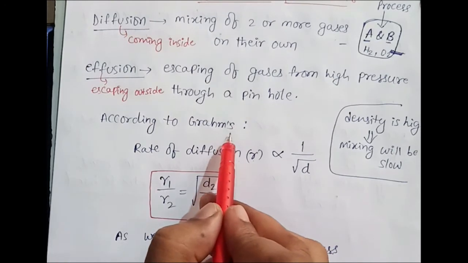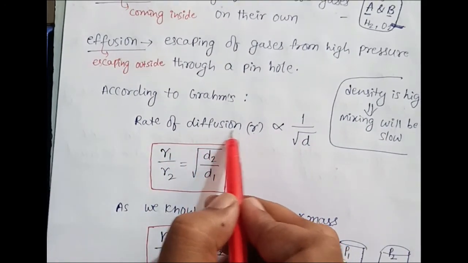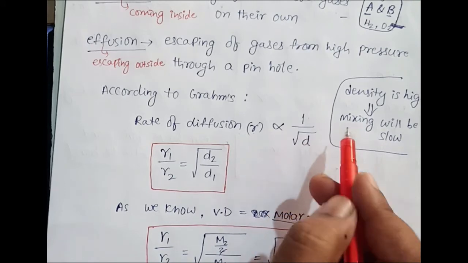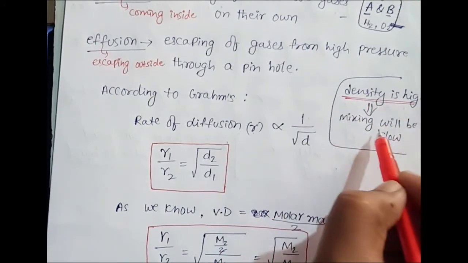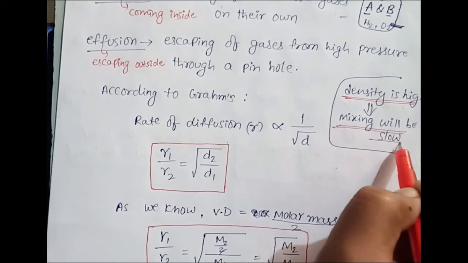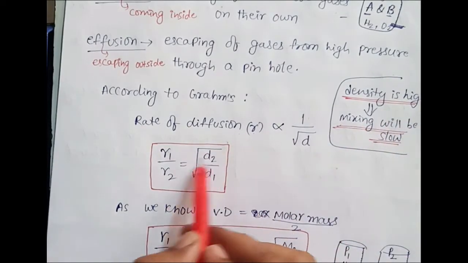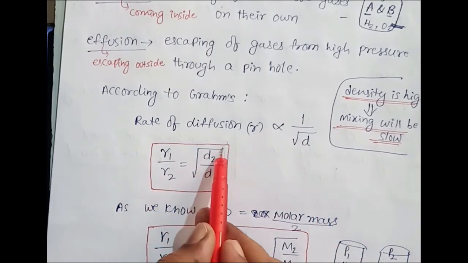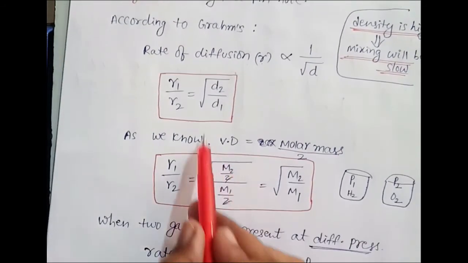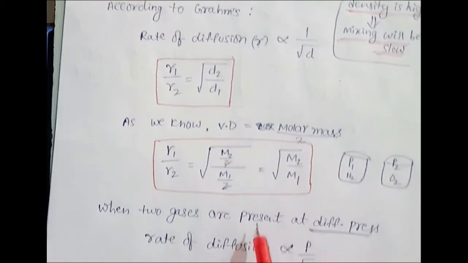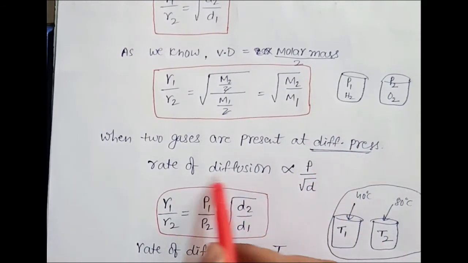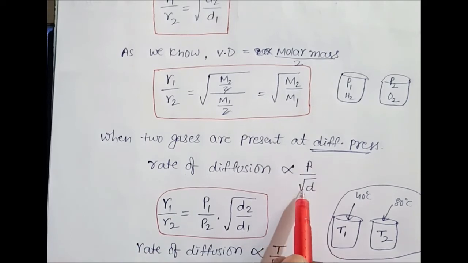So as per scientist Graham, the rate of diffusion or effusion is inversely proportional to its density. Density means vapor density, because if density is high, mixing will be very slow and the rate of diffusion will also be less. So rate is inversely proportional to density. So R1 by R2 is equal to under root D2 by D1, and from that you can get M2 by M1. And if gases are at a different pressure, if the pressure is more, diffusion will be more. That's why rate is proportional to pressure, but as usual inversely proportional to density.